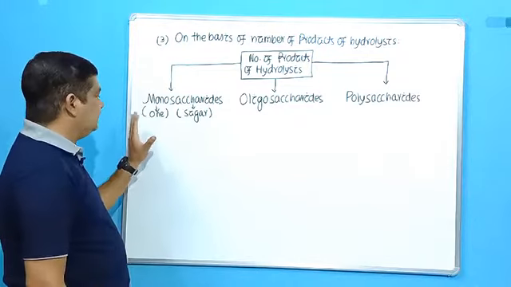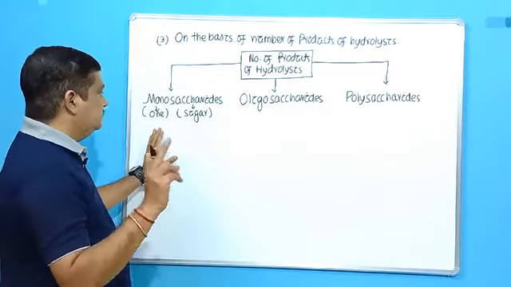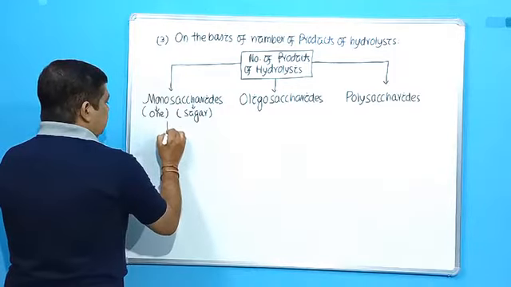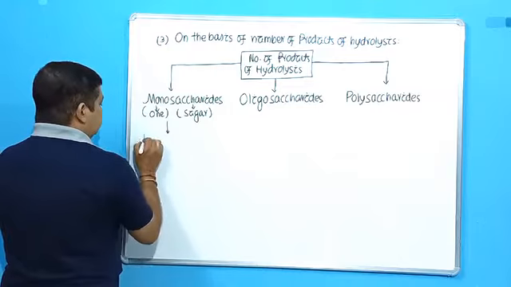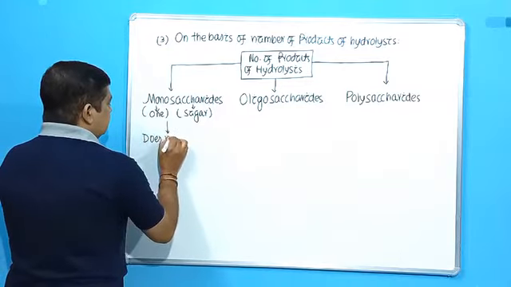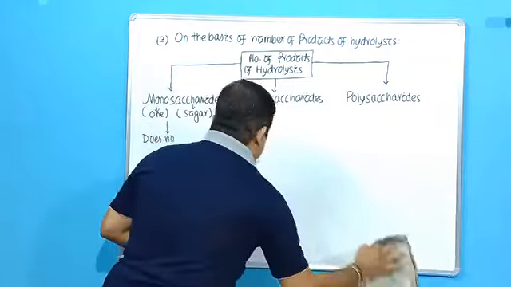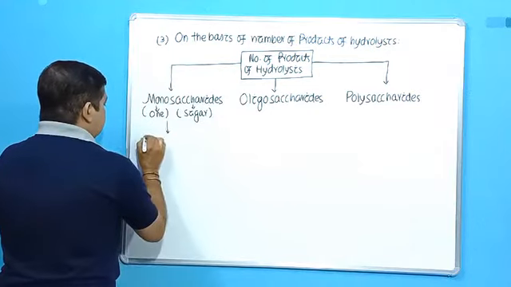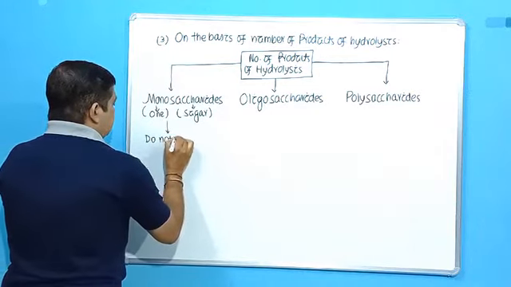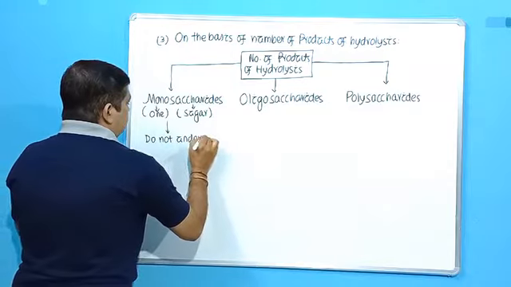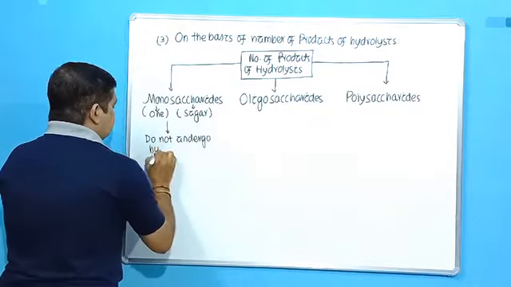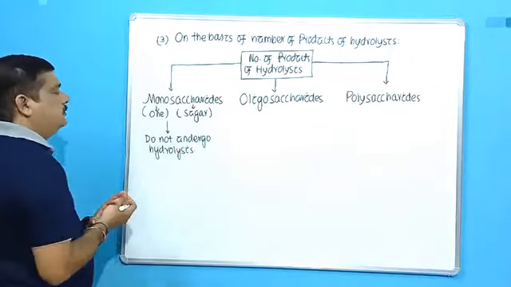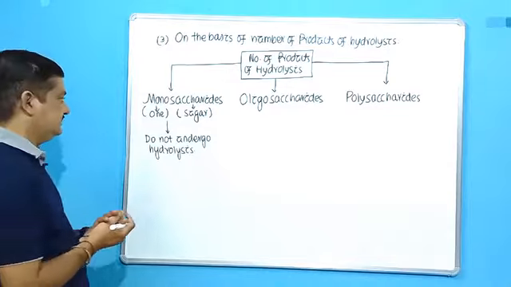So monosaccharide clearly means it gives only 1 unit. It has only 1 unit of carbohydrate, and therefore what is the main point about it? They do not undergo hydrolysis. Why? Because they have only 1 unit present in them. They do not undergo any sort of hydrolysis.